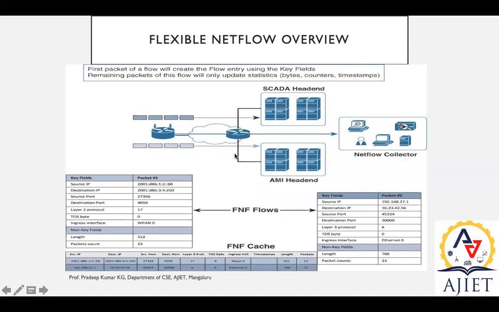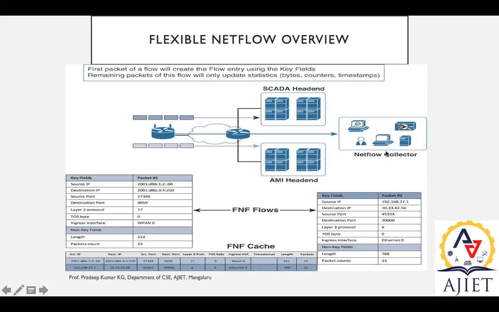While collecting the data, there is some distribution happening. What are those distributions? It has to verify what flows are happening in between, and we are supposed to have a copy of it. That's why these things are set up. Once we have initialized the connection, the remaining packets of this flow will only update statistics, that is the number of bytes, counters, and timestamps. So that is how it works.